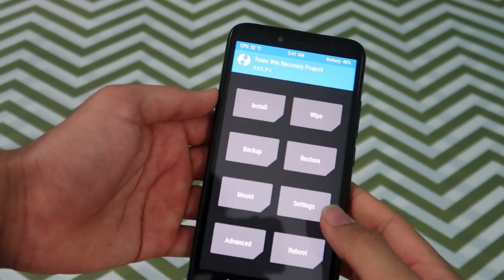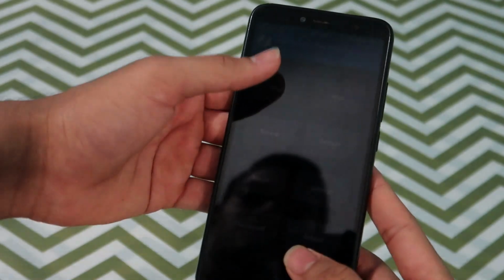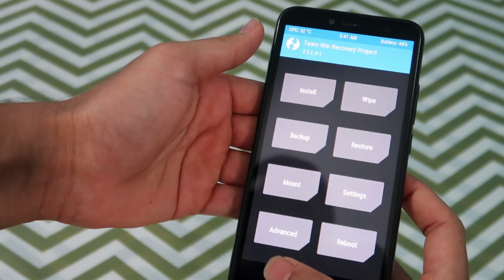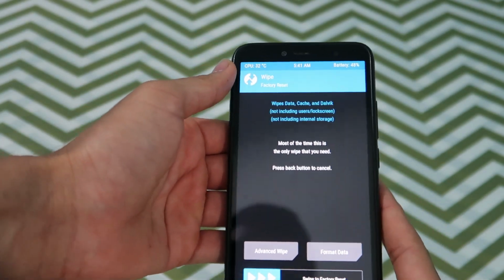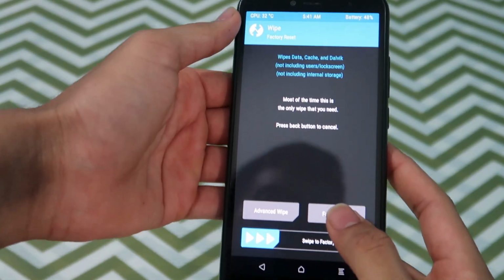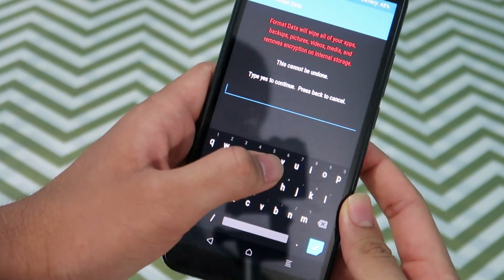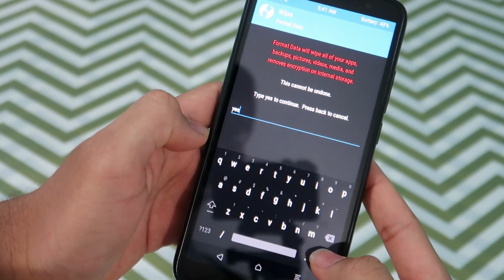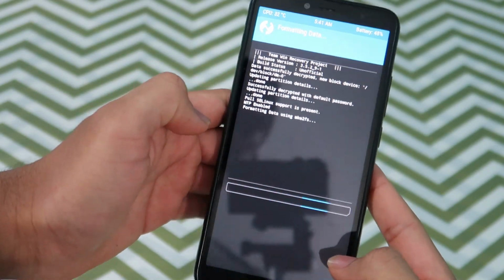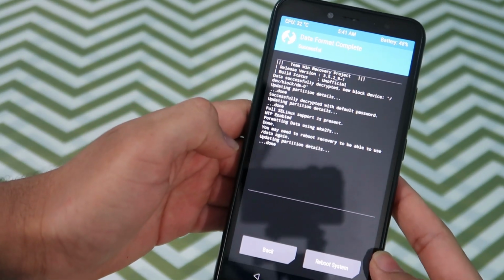So now once we have entered the recovery mode, we have to first enter the wipe section over here. First we have to click on format data, as you can see, and type yes, and this will format the data inside our phone.